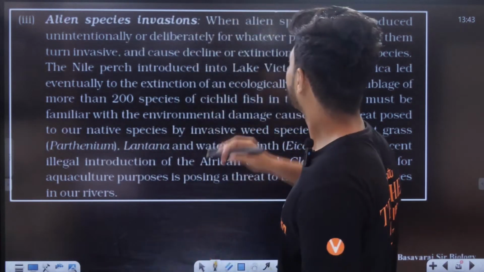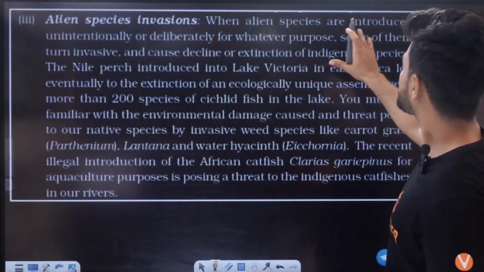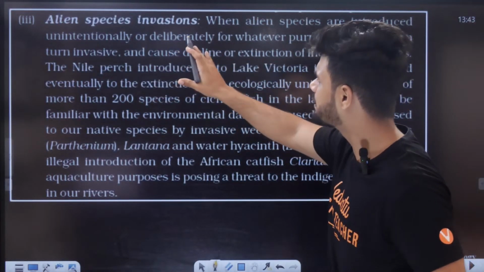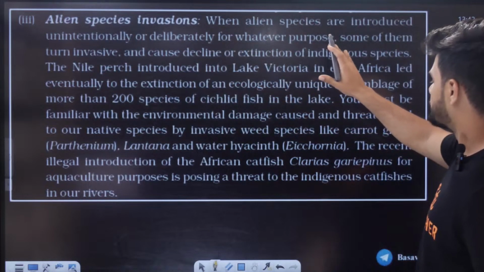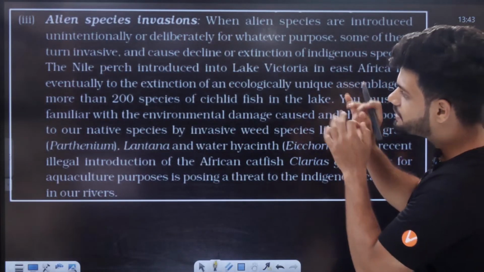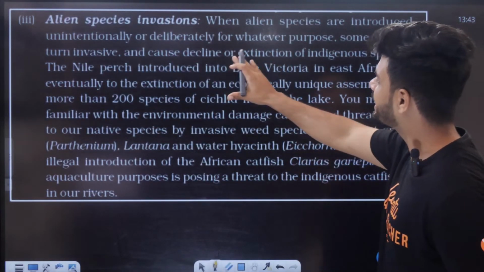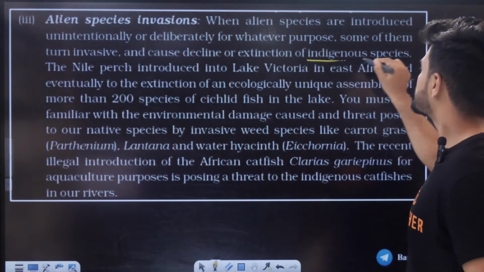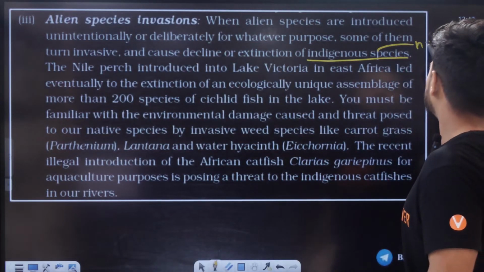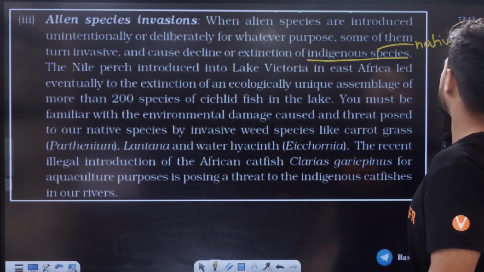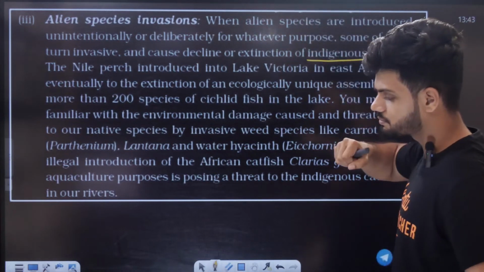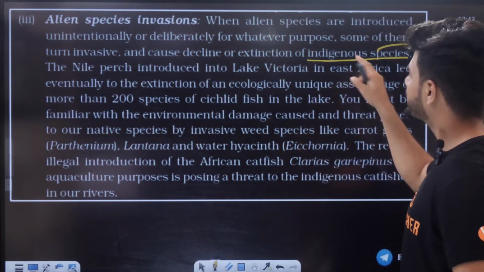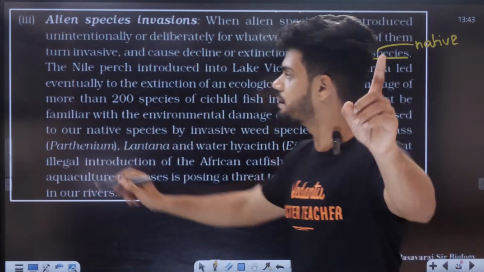Understand? When alien species are introduced unintentionally or deliberately, for whatever purpose, some of them turn invasive and cause a decline or extinction of indigenous species. The meaning of indigenous is native species present in India. For example, if from America something comes into India, the Indian species is called indigenous. First example,